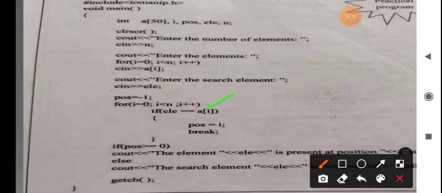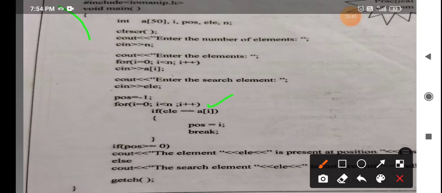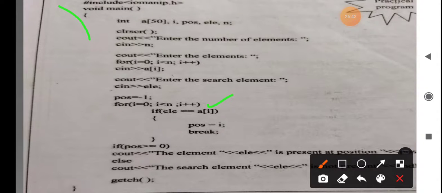Then if position is greater than or equal to 0, you have to display the array element position, or else display that the array element is not there. So, such element is not there if it is not found.